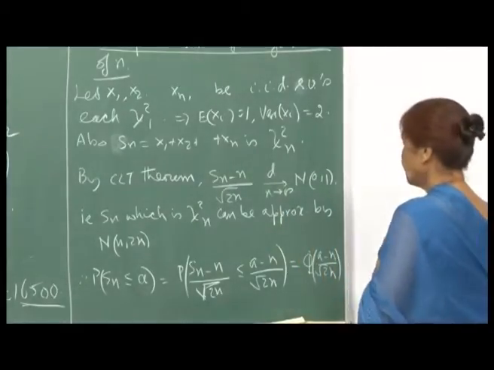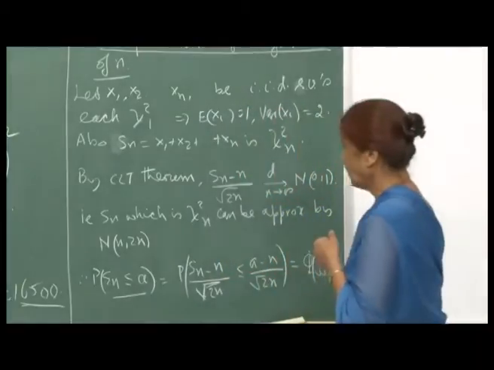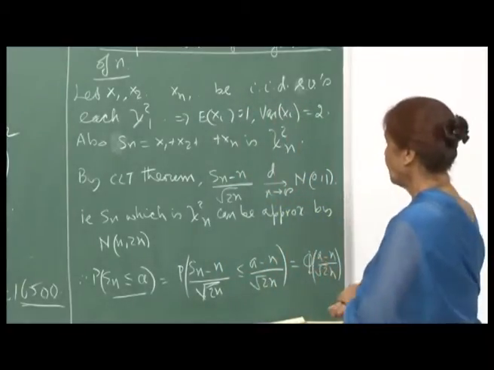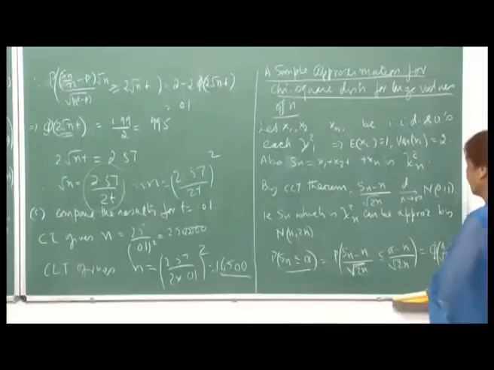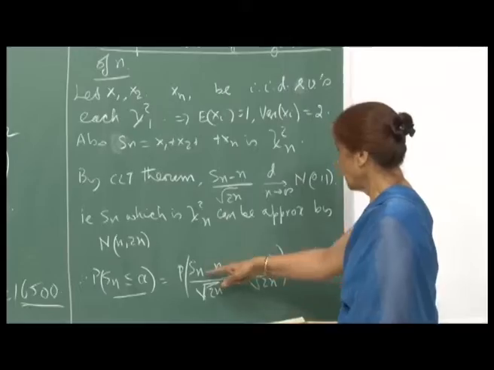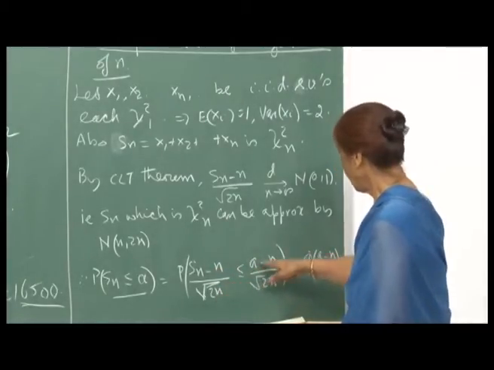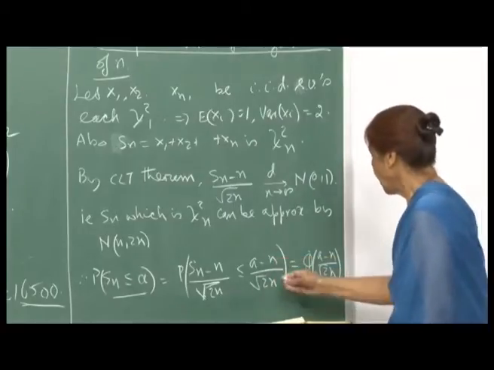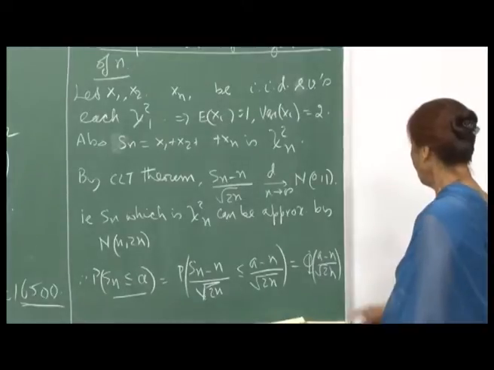So, you want to compute this probability. Remember, for large n you want to be able to compute these probabilities using the normal tables. So, when I standardize, this will be (S n minus n) under root 2n. So, this will become (a minus n) upon under root 2n, which is the value phi of (a minus n) upon root 2n.